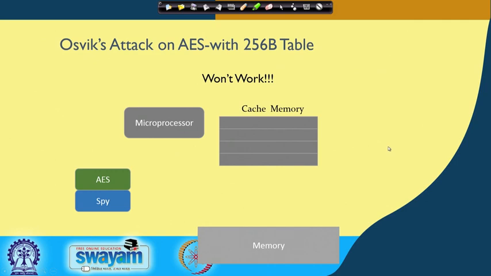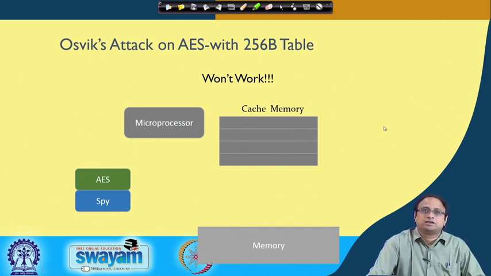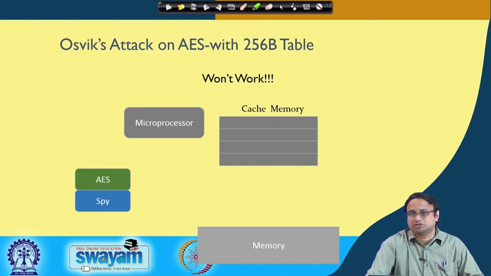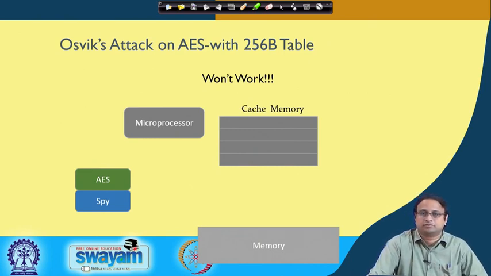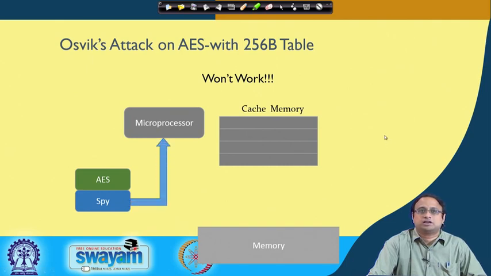Let us recapitulate the OSFix attack, but now where a cipher has been implemented with a small table, like AES implemented with 256 values. So I am just storing the S box as the table rather than the entire round as the table. So the S box, or the table, becomes smaller. Here, we again give access to the SPI, and the SPI again fills up the cache memory with garbage data.